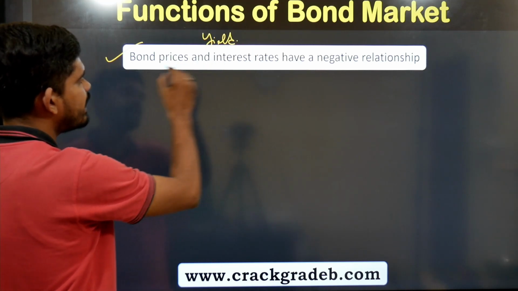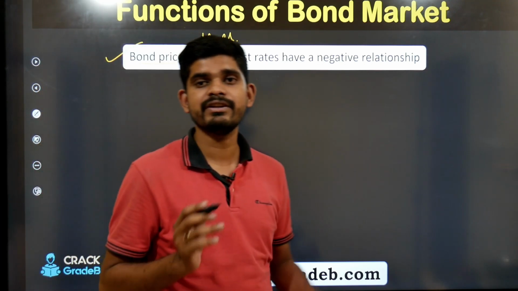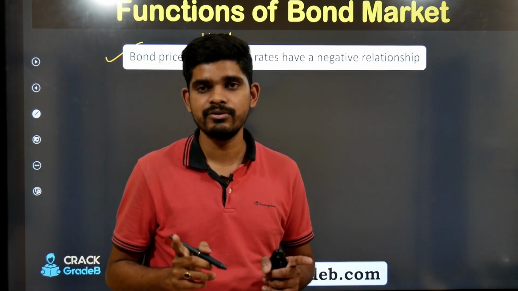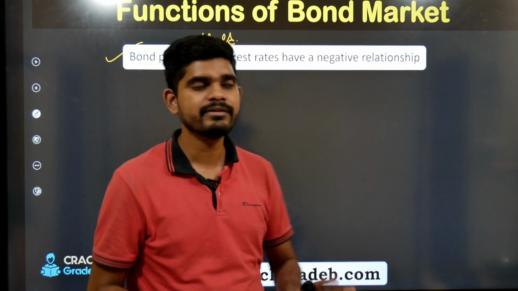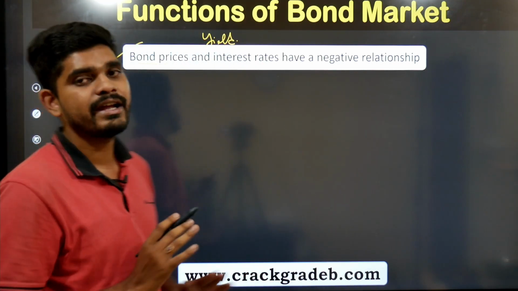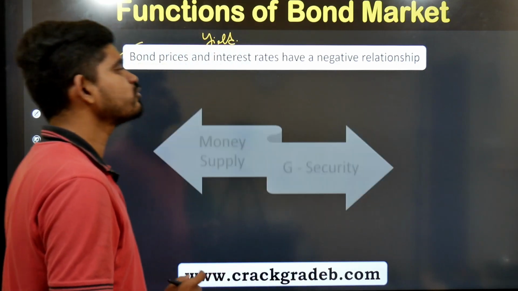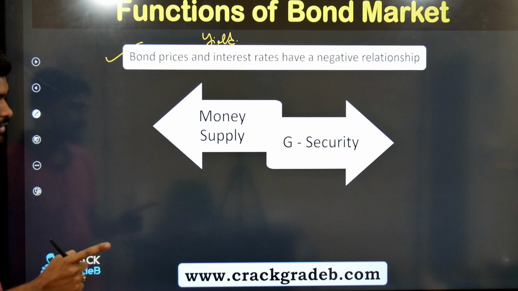So bond yield and bond price are two different things, right? Many times we tend to get confused between these two, but they are altogether different things. Bond price and interest rates have a negative relationship. What does this mean? This means that these two move in opposite directions.